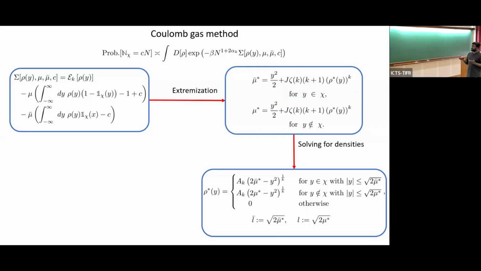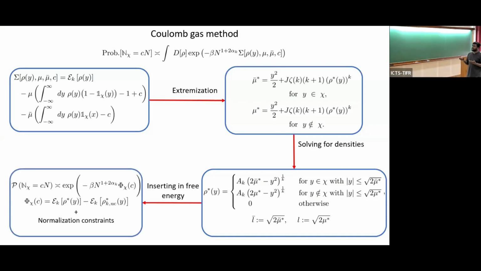So we get the saddle point densities, and using them we can compute the probability distribution, because it's just going to be a large deviation form, where the large deviation function is the extra energy required to create such a configuration. This is the ground state energy, and this is the energy of the new state.